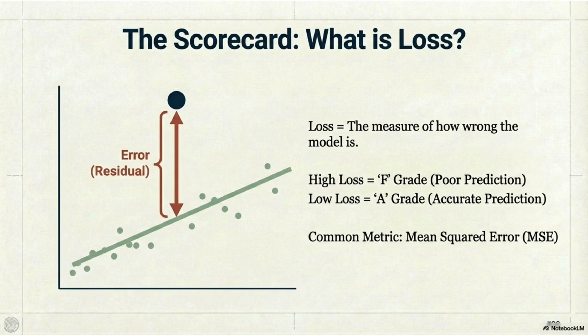What is loss? Loss measures how wrong the model is. High loss means poor prediction. Low loss means accurate prediction. A common metric is mean squared error. Loss is like an exam score.